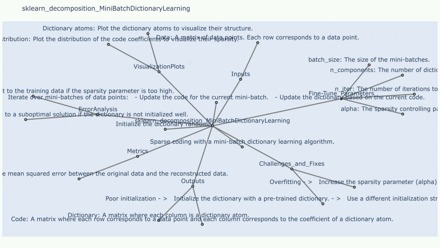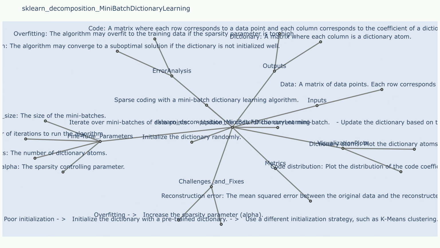Steps. Initialize the dictionary atoms randomly. Iterate over mini batches of data. For each sample, find the sparse code that best represents the sample using the current dictionary. This is achieved by solving a sparse coding problem, e.g., using lasso. Update the dictionary atoms based on the calculated sparse codes. This update aims to minimize the reconstruction error.